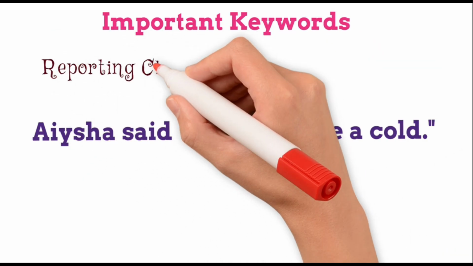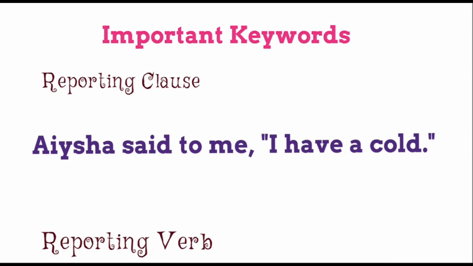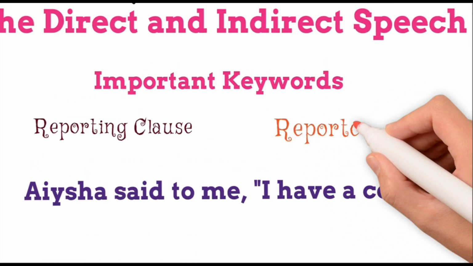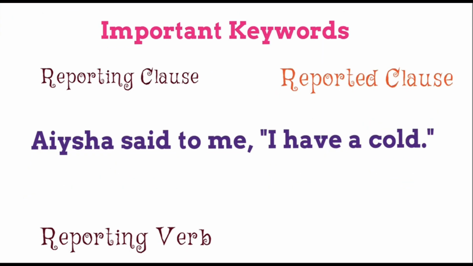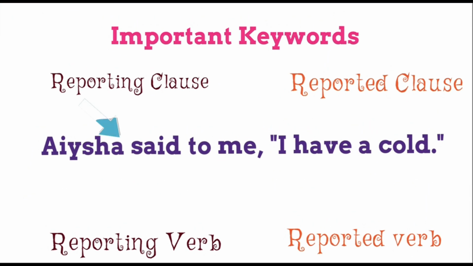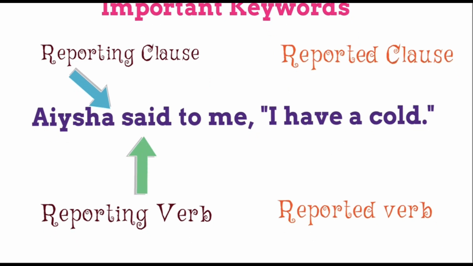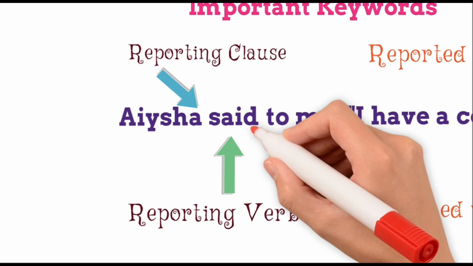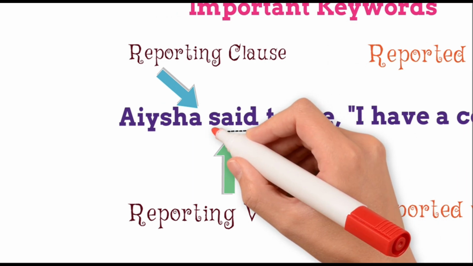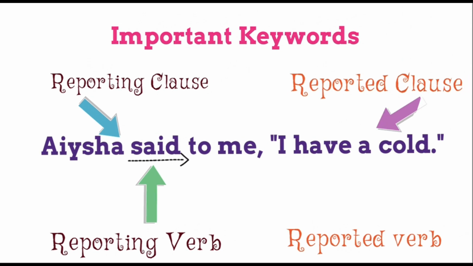This is known as the reporting clause, and the verb that is used in this clause is known as the reporting verb. And the second part of this sentence, which is written within the inverted commas, is known as the reported clause. And obviously, the verb that is used in this reported clause is known as the reported verb. So, in this example, the word said is the reporting verb and I have a cold is the reported clause or speech.